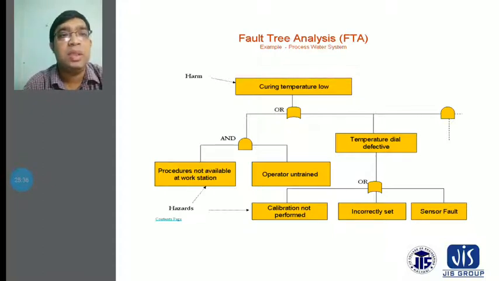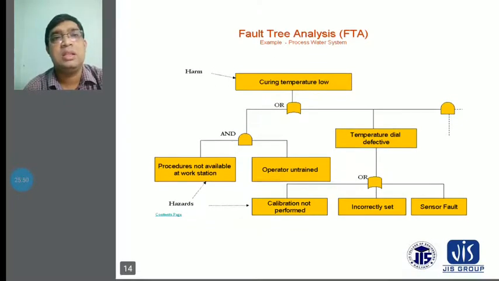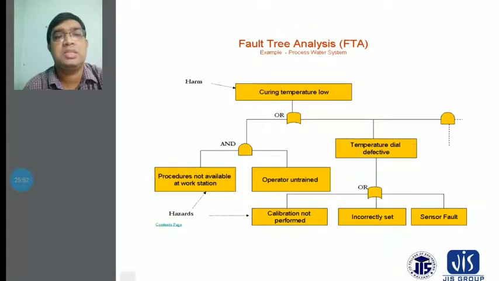According to the water process systems, you have to consider which harm will be considered, for example when the curing temperature is very low. Suppose that in your home you have a water purifying system, such as an Aquaguard.